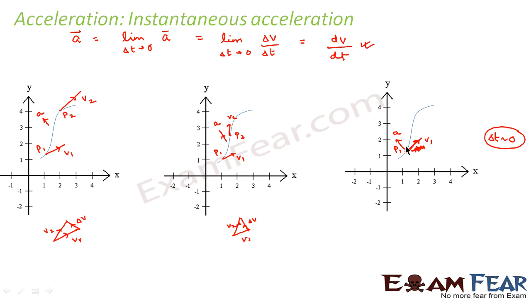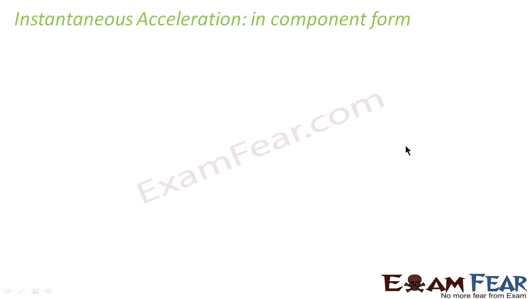So it can make any angle with the velocity depending on the value of the velocity which is given. So I hope it is clear to you now what is acceleration, how you calculate average and instantaneous acceleration, what is the difference between the two of them, and how you know the direction of average and instantaneous acceleration. Fine. Now let us go ahead and see how we represent instantaneous acceleration in component form.